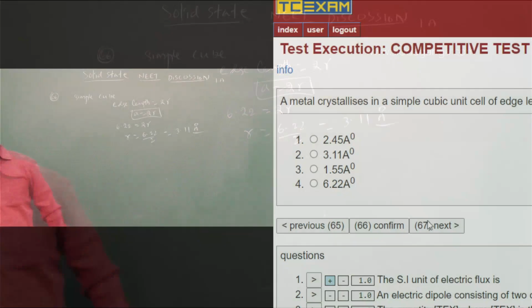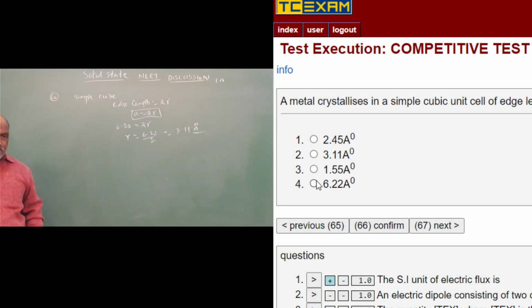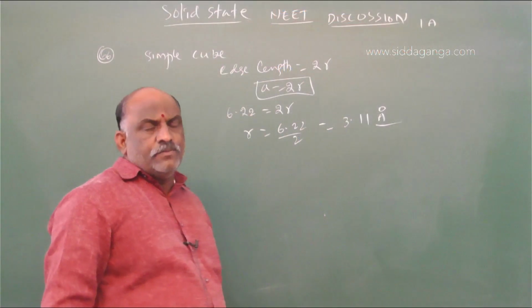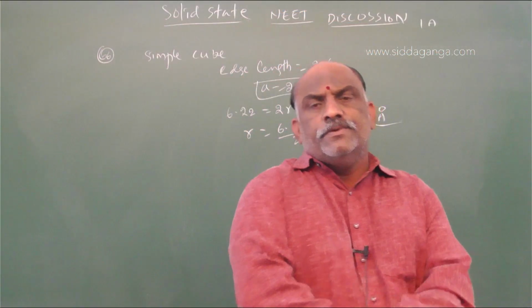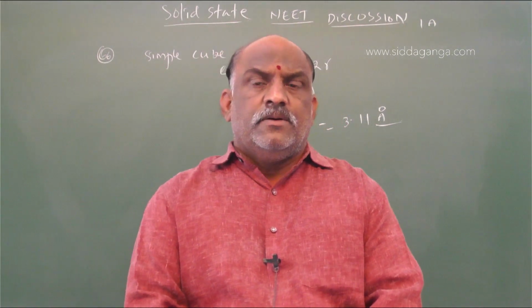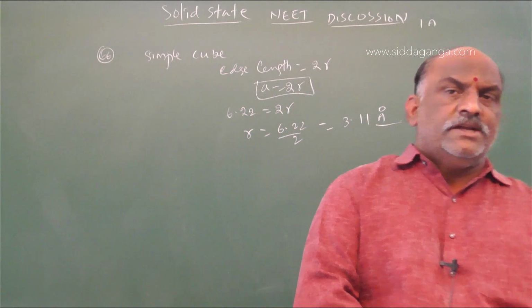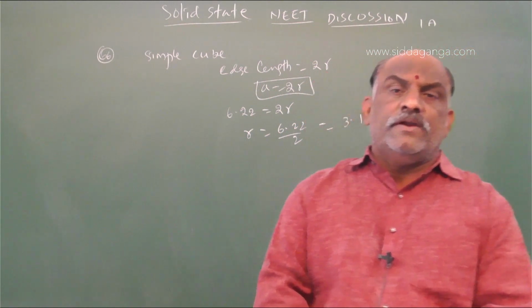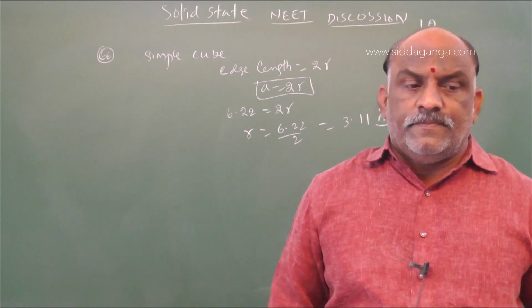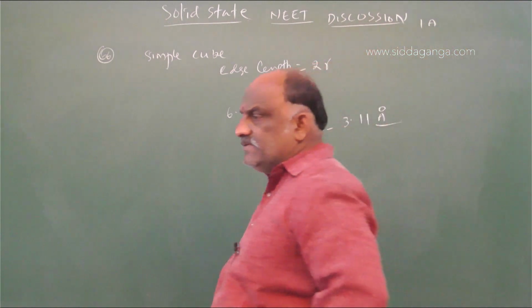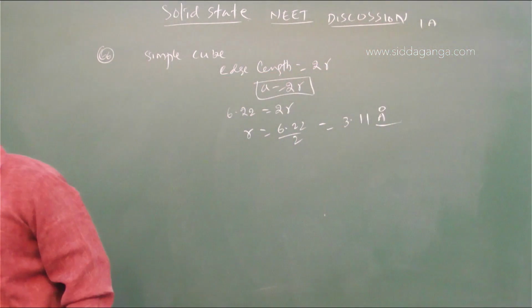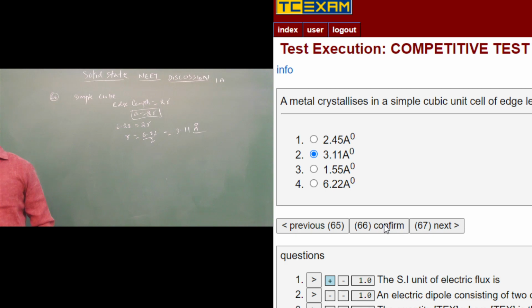Don't bother about anything else because it is a simple cube. If it is not a simple cube, if it is a body centered cube or a face centered cube, then the formula will change. Body centered cube: body diagonal root 3a is equal to 4r. Face centered cube: face diagonal root 2a is equal to 4r. Those formulas we can apply. So it is a direct question. The answer is 3.11, and next.